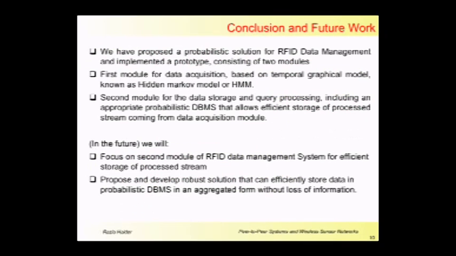Finally, conclusion and future work. In this work, we have proposed a probabilistic solution for RFID data management and implemented a prototype which consists of 2 modules. The first module is for the data acquisition based on the temporal graphical model known as the hidden Markov model, and the second module is for the data storage and query processing, including an appropriate probabilistic database that allows efficient storage of the processed stream coming from the first module, that is, from the data acquisition.